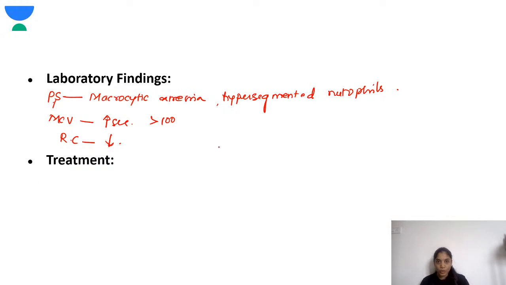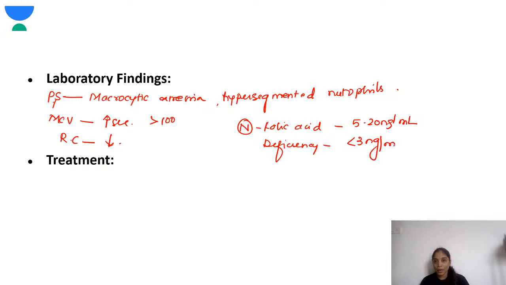Okay, so the normal serum level of folic acid is 5 to 20 nanogram per ml. So deficiency is when the levels are less than 3 nanogram per ml. Okay, so this you should remember.